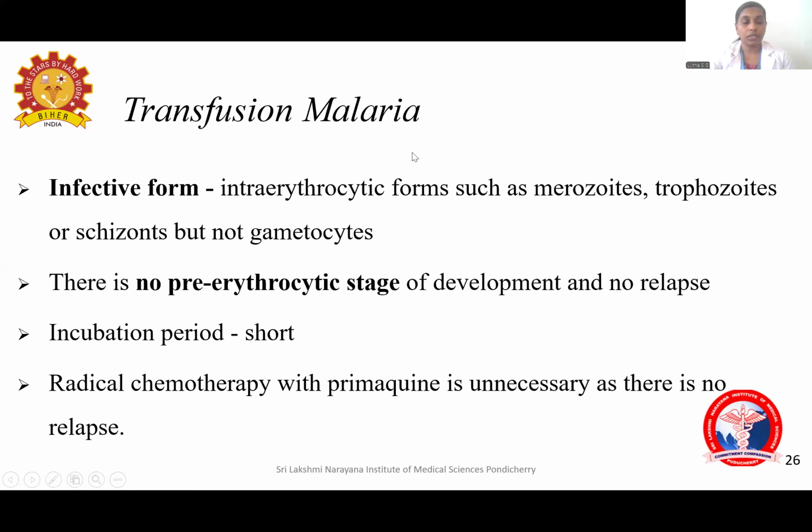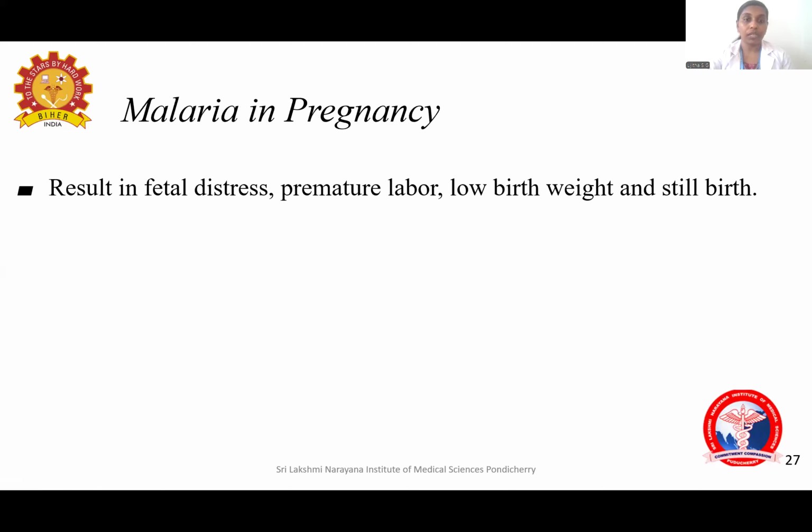Because it is not going to the liver, there is no hypnozoite formation. Since there is no hypnozoite formation, there is no relapse. Because there is no relapse, there is no need to give treatment for relapse. That is, radical chemotherapy with primaquine is not needed for transfusion-associated malaria. And the incubation period is also short. And malaria can cause complications in pregnancy like fetal distress, premature labor, low birth weight, and stillbirth. These are complications that can be seen in pregnancy.